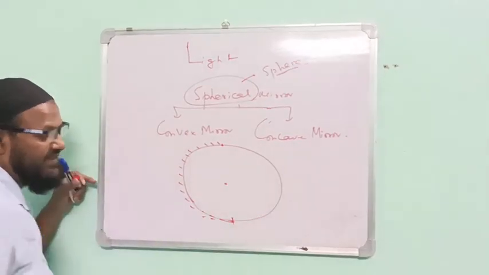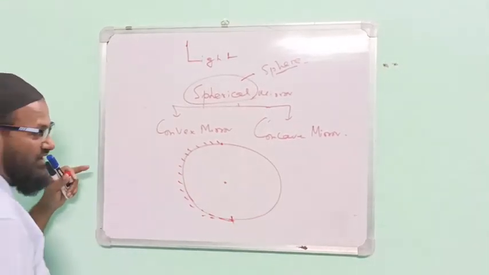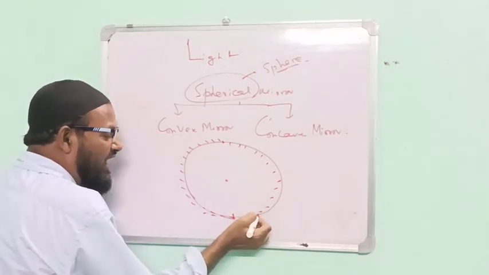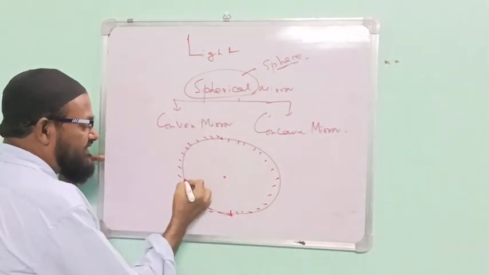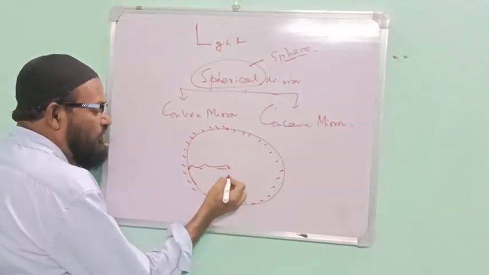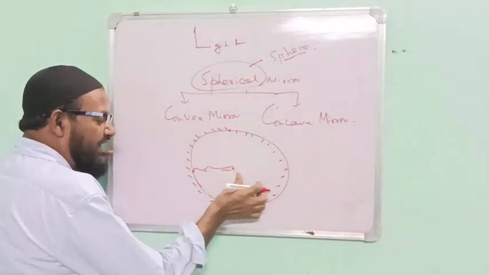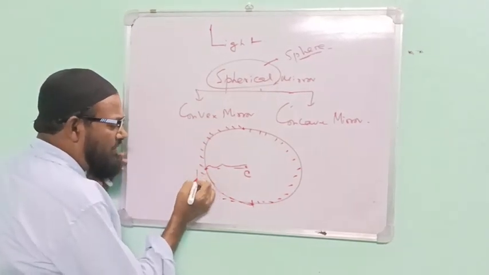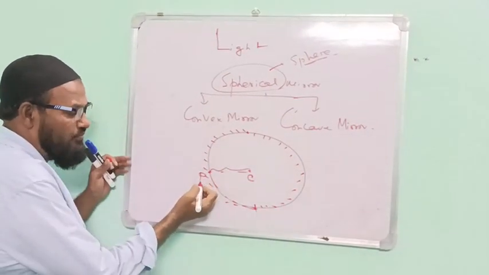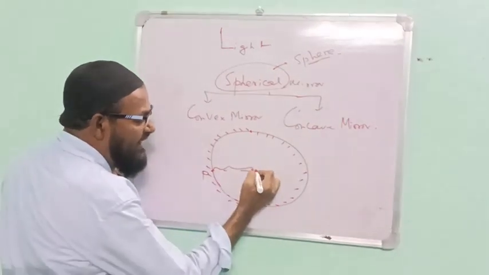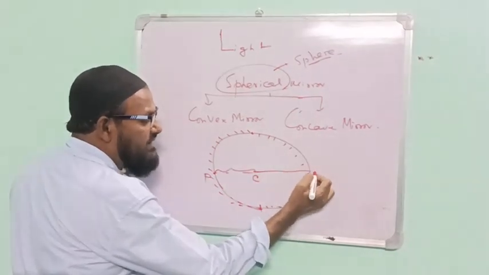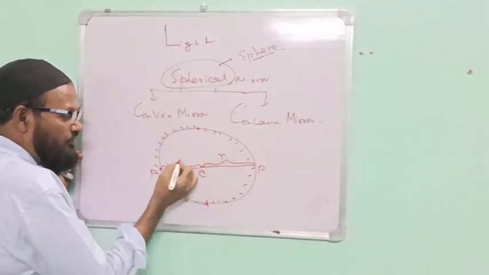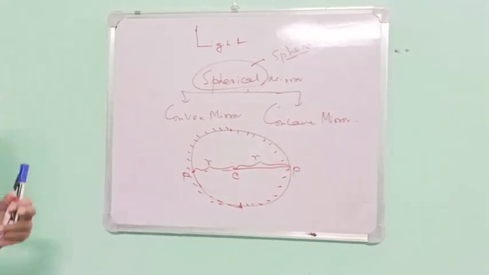This is the center of the mirror. This is the back surface. In this case, this point, you can write, this is center, C for center. This has a special name. I am taking P. This is the pole. Here also, this is the pole. This point also has the same value, and that value is the radius. This is the radius.